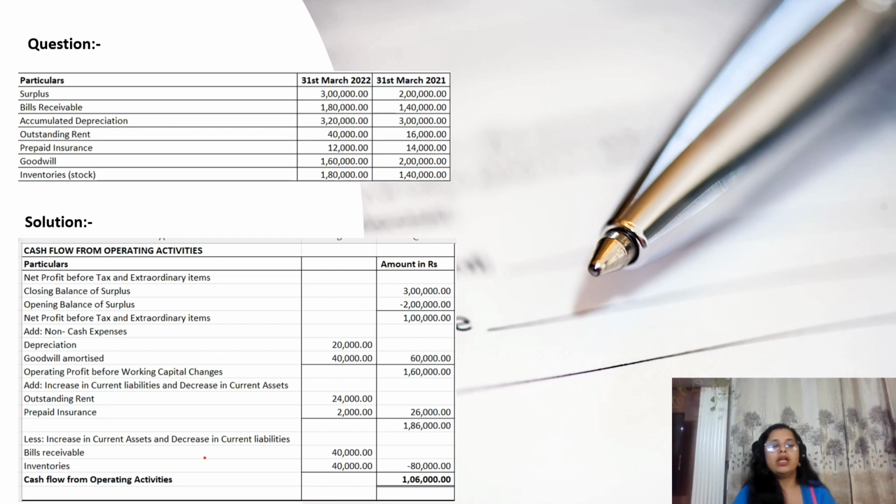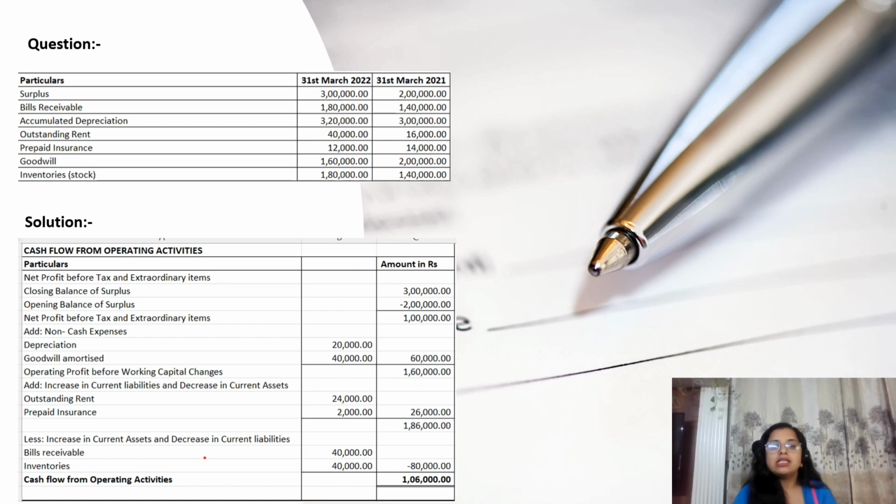Goodwill is not sold, it means this is amortized, and amortization is very similar to depreciation. Depreciation is applied on fixed assets, tangible assets, while amortization is applied on intangible assets. So goodwill is amortized in this case.